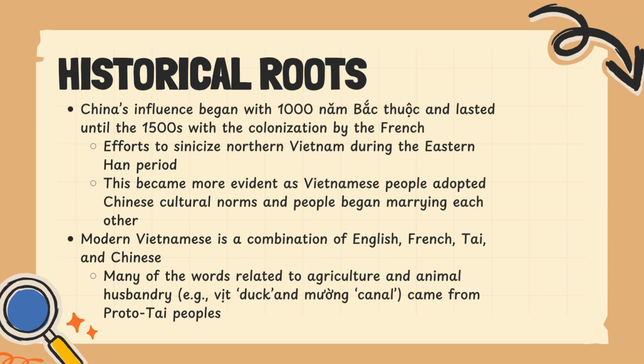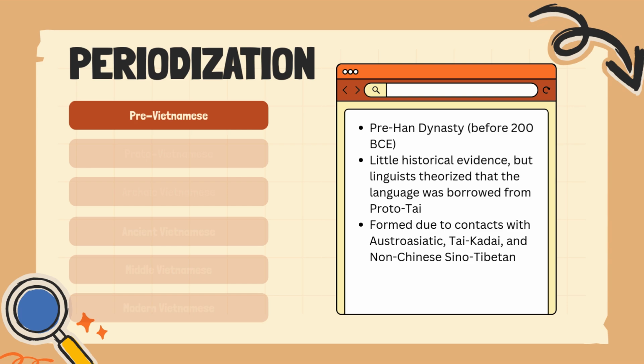It is important to note that the word Thai in this context and the language Thai are very different, as Thai refers to the national language of modern Thailand, while Thai in this context refers to the main language group within the Thai Kadai language family to which Thai belongs. Many of these words that we do get from Proto-Thai people are related to agriculture and animal husbandry.